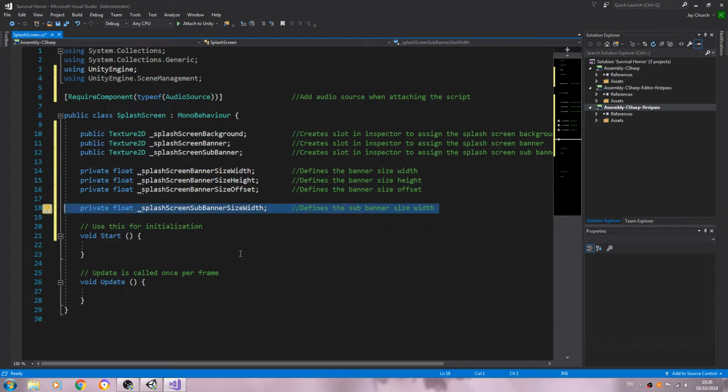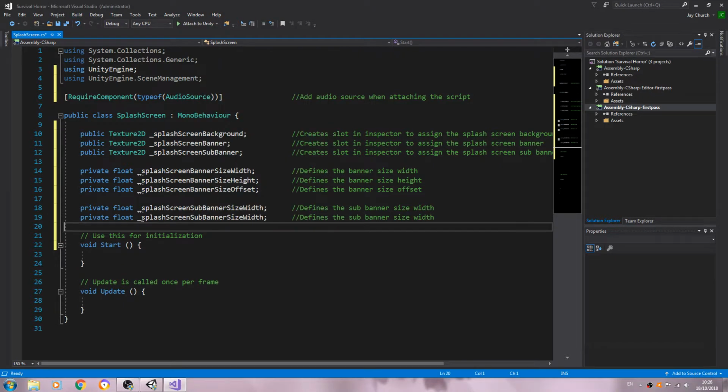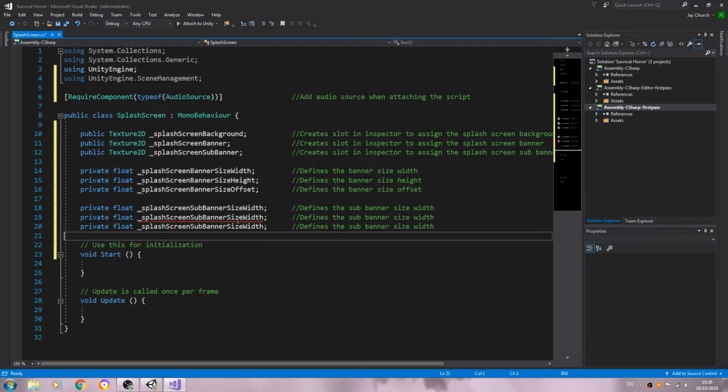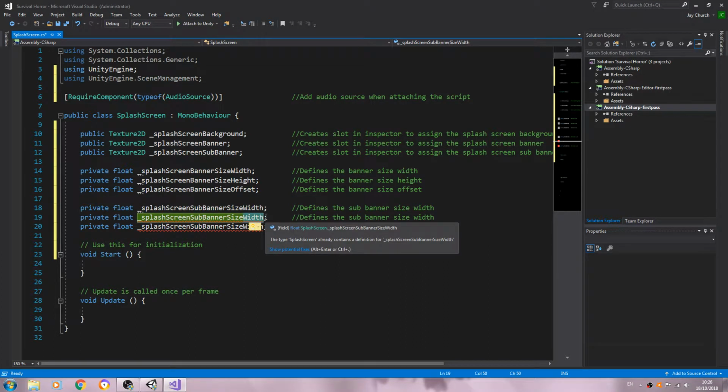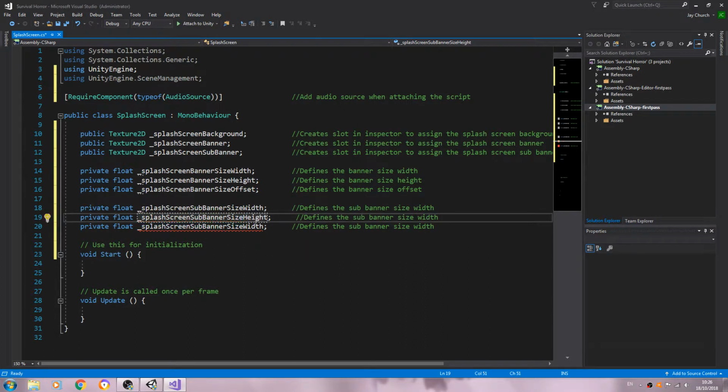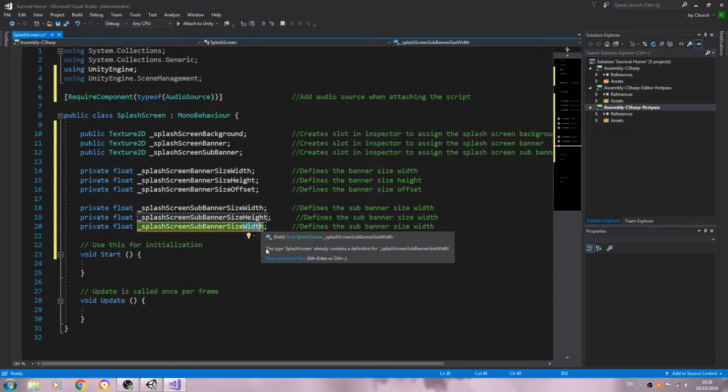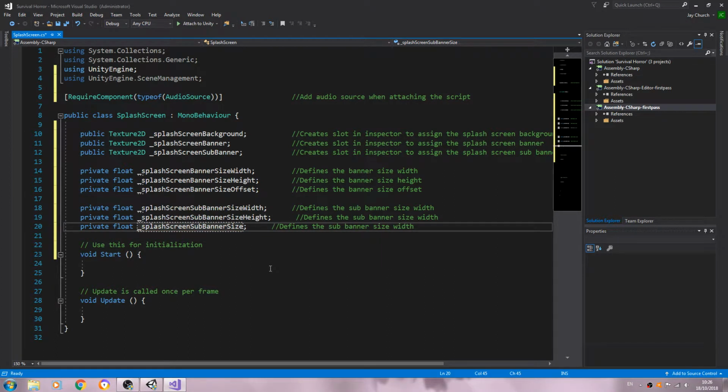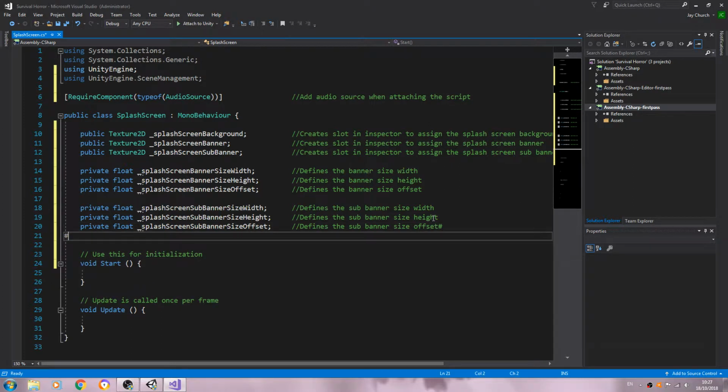Again we'll copy and paste this in twice, and exactly the same as before we'll change the next one to height and the next one to offset. And remembering to change the comment as well, obviously.